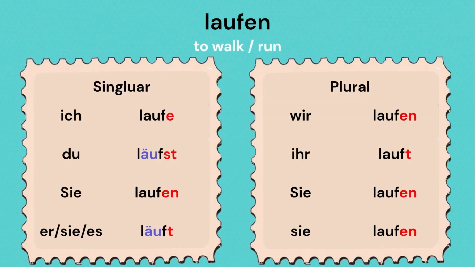Ich laufe, du läufst, sie laufen, er, sie, es läuft, wir laufen, sie laufen. Of course, there are more verbs that fall here, but right now we are just doing the verbs we require in A1. Here is the next category.